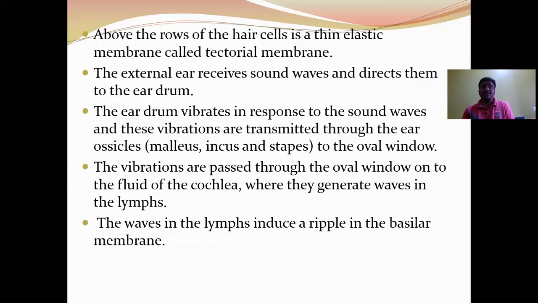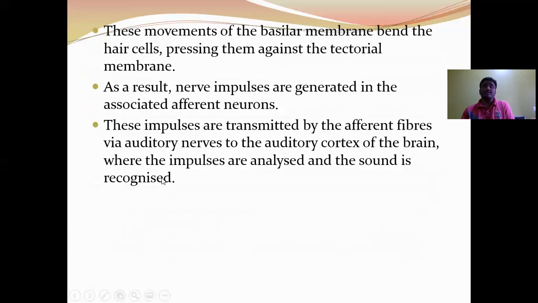First, waves are generated in the perilymph. These waves cause movement in Reissner's membrane. Movement in Reissner's membrane generates waves in the endolymph. The fluid waves in the endolymph cause a ripple movement of the basilar membrane. Due to this movement, the stereocilia of the sensory hair cells bend against the tectorial membrane, which creates a pressure gradient that generates the action potential in the sensory hair cells.